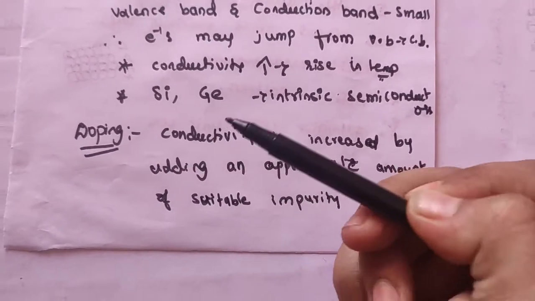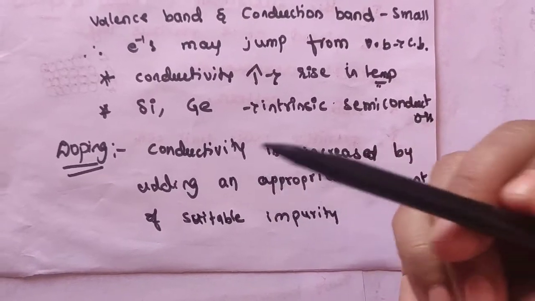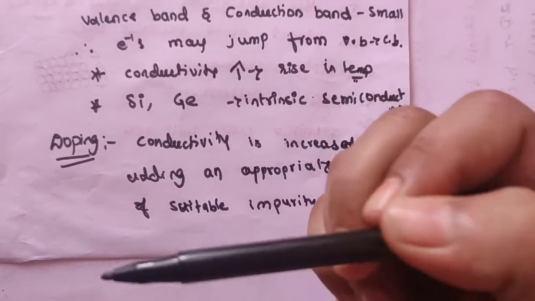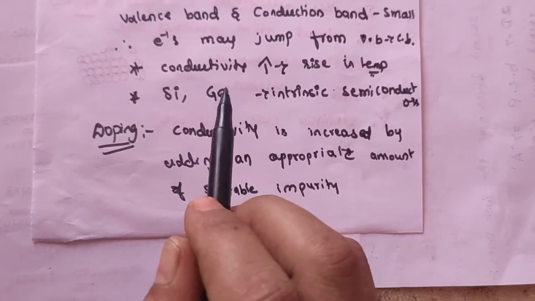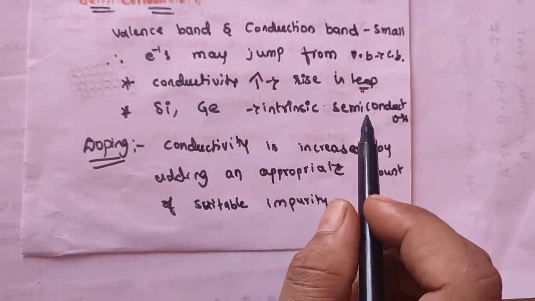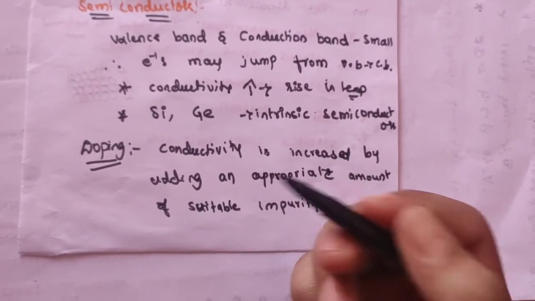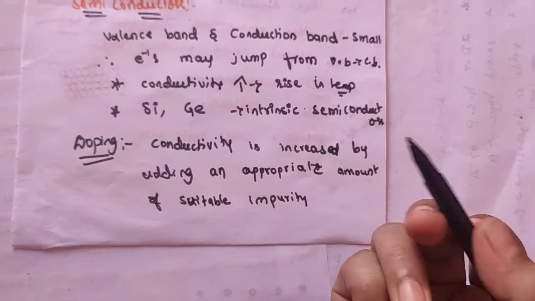So it is a very important short note question. What is doping? What is the meaning of doping? The conductivity is increased by adding a suitable impurity. Such a process is called doping. Here doping can be done with an impurity which is electron rich or electron deficient as compared to the intrinsic semiconductor, silicon or germanium.